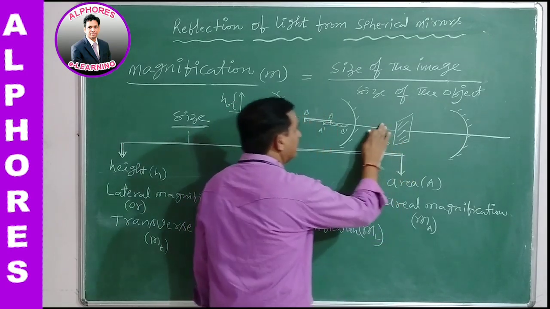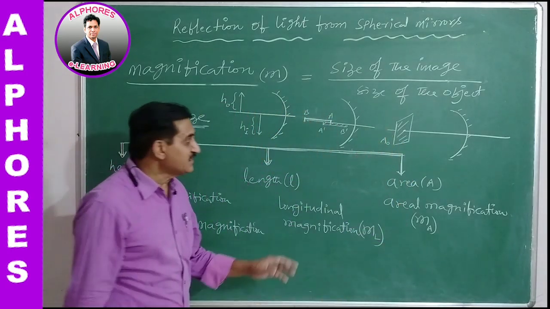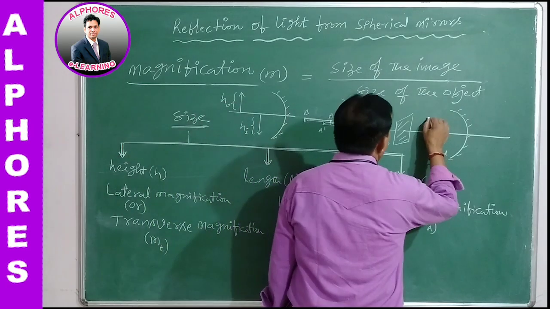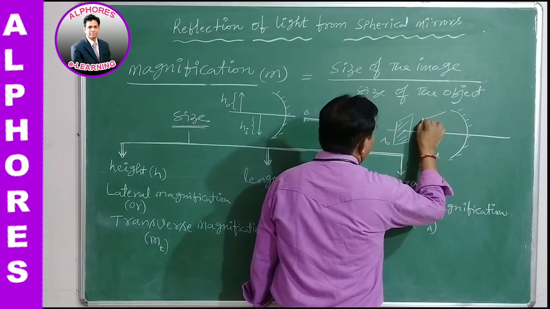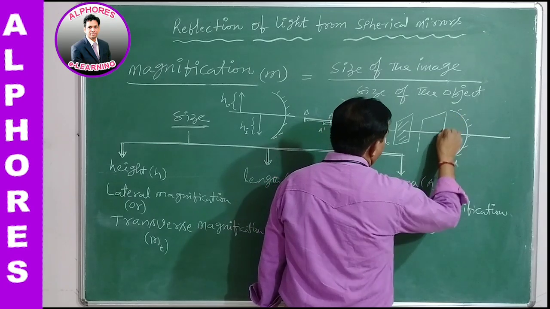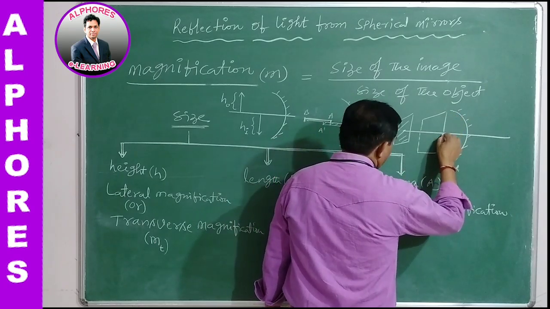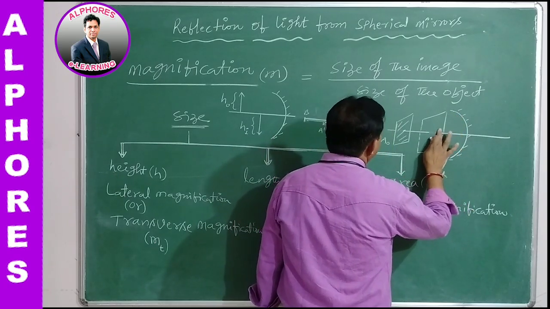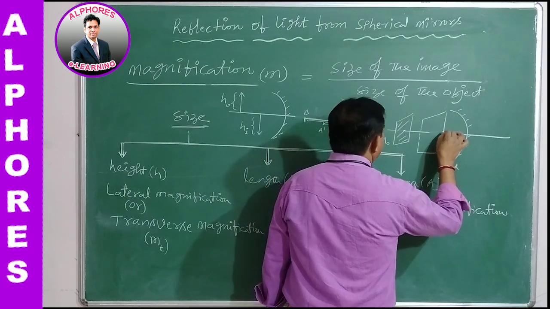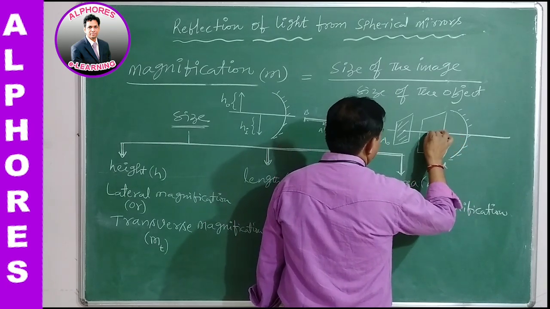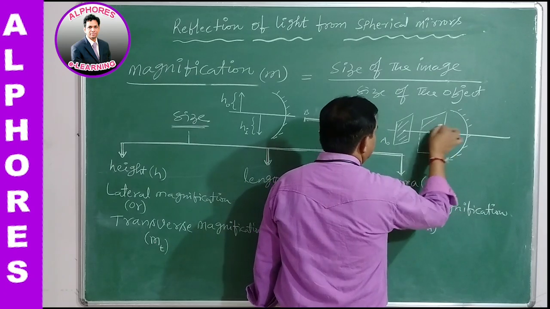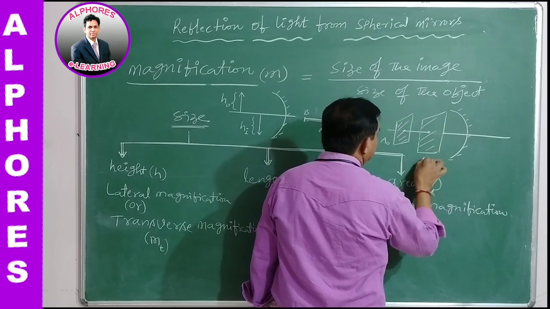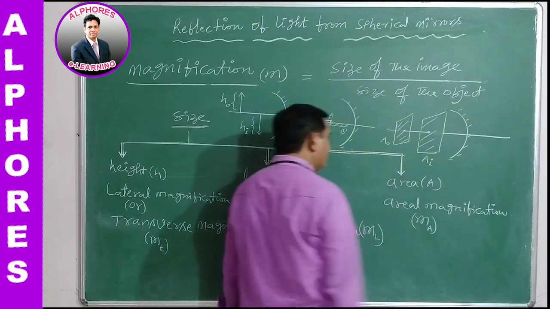This is the area of the object, and its corresponding image formed is also having an area, but it is an enhanced area, or its area decreases. It may increase, it may decrease, depending upon the position of the object, of course. So this is the size of the image, the area of the image.